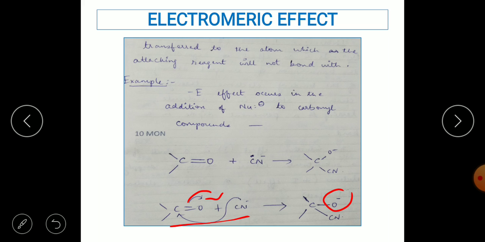In minus E effect, the electrons drift away from the carbon on which the attacking reagent has attacked. This is the example wherein the nucleophile like CN minus attacks the carbonyl carbon, and we can see how the electrons between the C and O move away from the attacking reagent. So this is the difference between plus E effect and minus E effect.